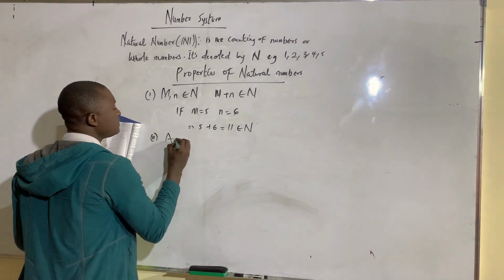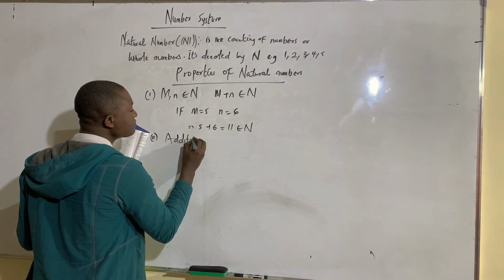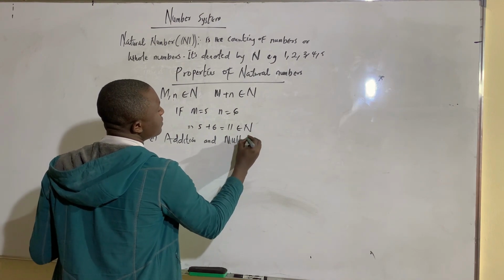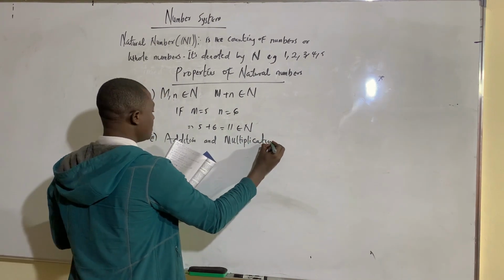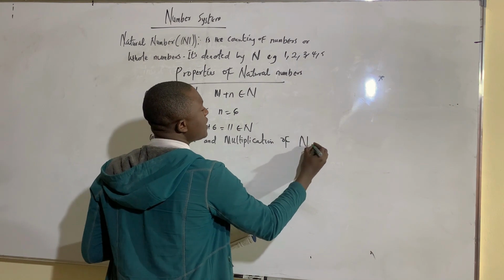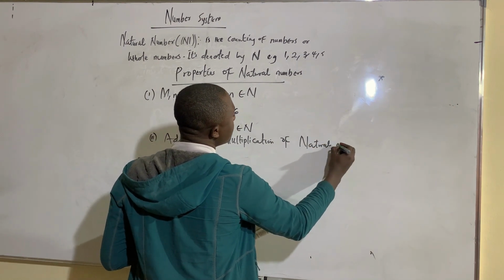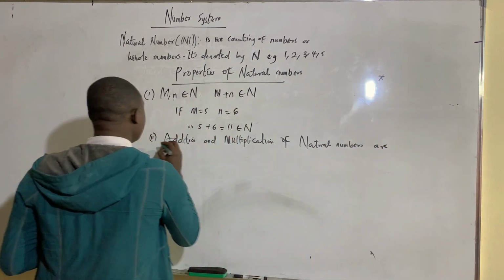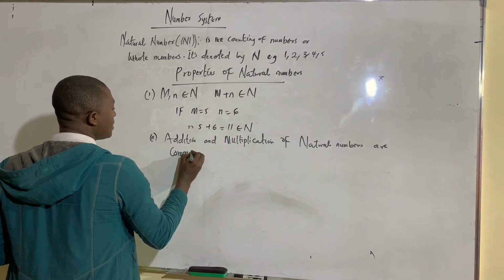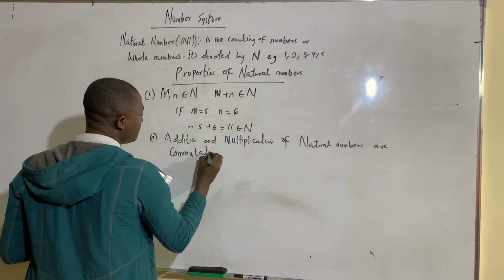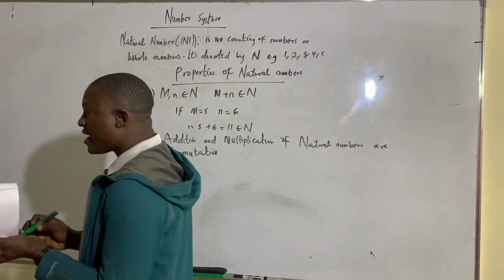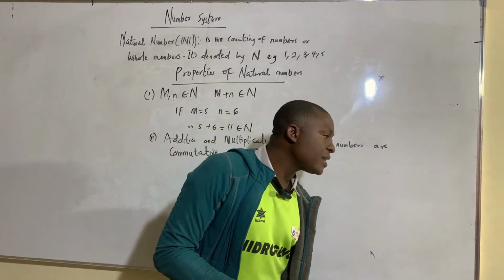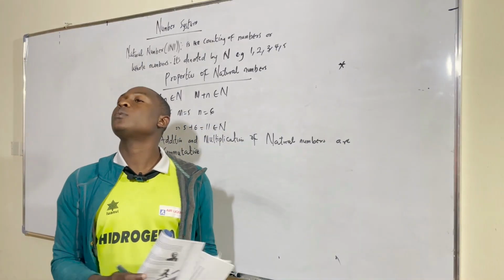The second one, we have what we call the commutative law. That is, addition and multiplication of natural numbers are commutative. What does that mean? Commutative. Meaning, if I have two natural numbers, whether I add them from right to left or left to right, I will have the same result.